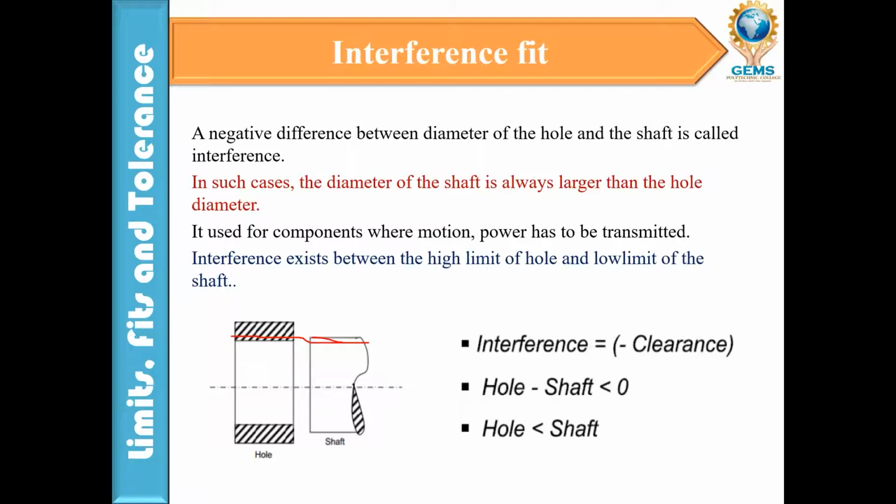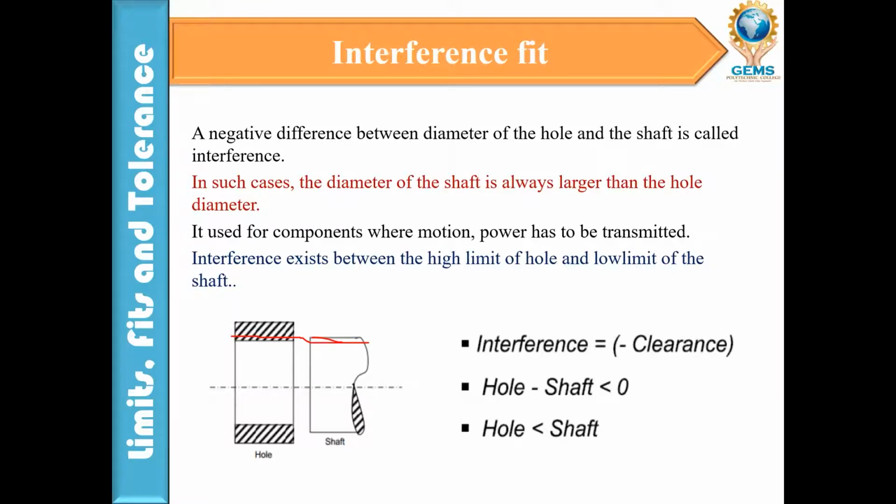Suppose power is transmitted using a gear chain, a belt drive, or a rope. Then the shaft will be fixed into the hole. It will be totally in a fixed condition, and only then will the power be transmitted from one pulley to another pulley. So in that case, the interference fit will be used.